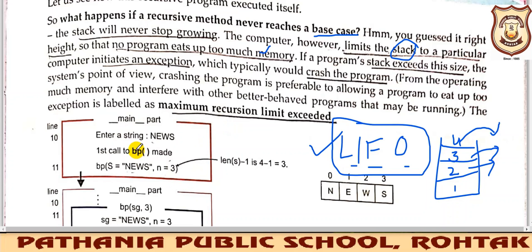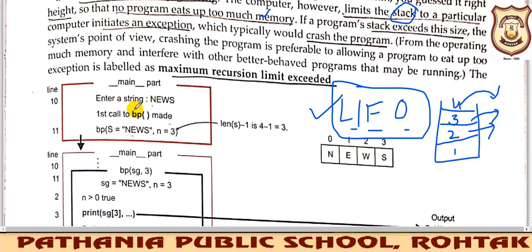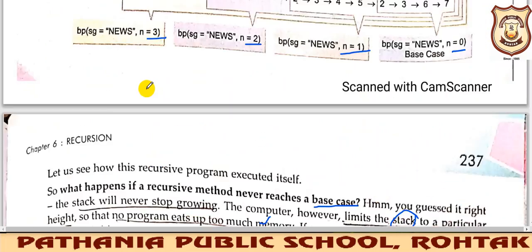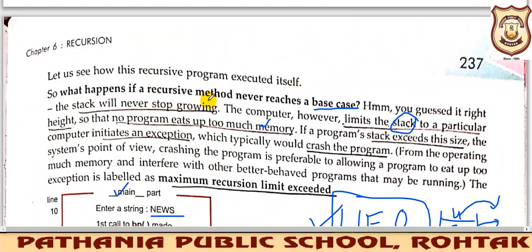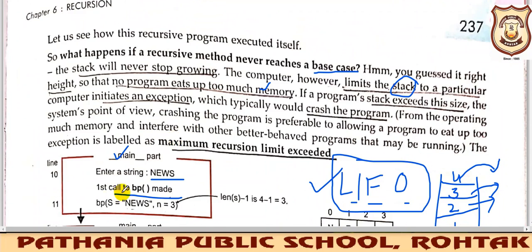Enter a string. So it is entered as news. The first BP call was made from where? It was from main. In main you can see you have made this call. What are the two elements? BPS is news and this is 3. Same you can see here. This is your main part. The first call has been initiated. Value is news and n is 3.